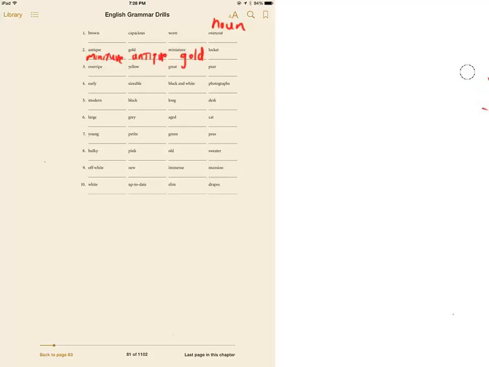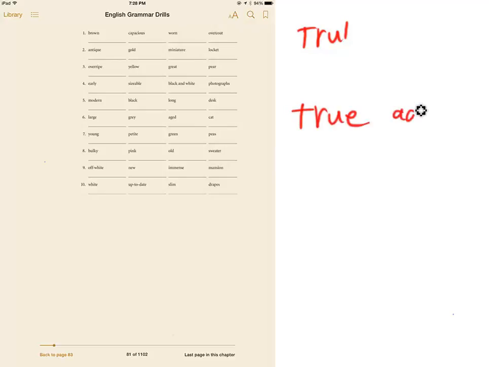This concludes our unit on true adjectives, and all these were true adjectives. And now we're going to break down adjectives. In the next section, we're going to look at articles.